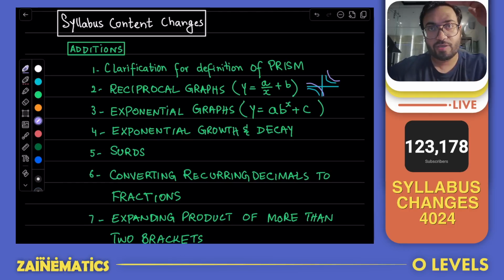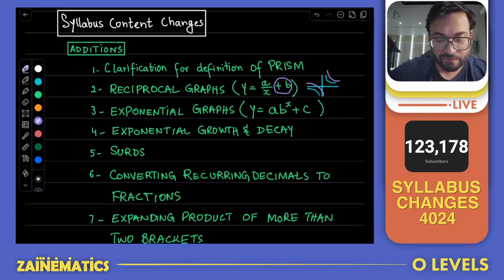So the graph is going to shift vertically upwards or downwards depending upon how much you add or subtract from the value. So this b is added basically to the function. So a over x, the shape we used to remember earlier as well. But now onwards, what we are going to do is we're going to add some number to it. It will shift upwards. If we're going to subtract something, it is going to shift downwards.